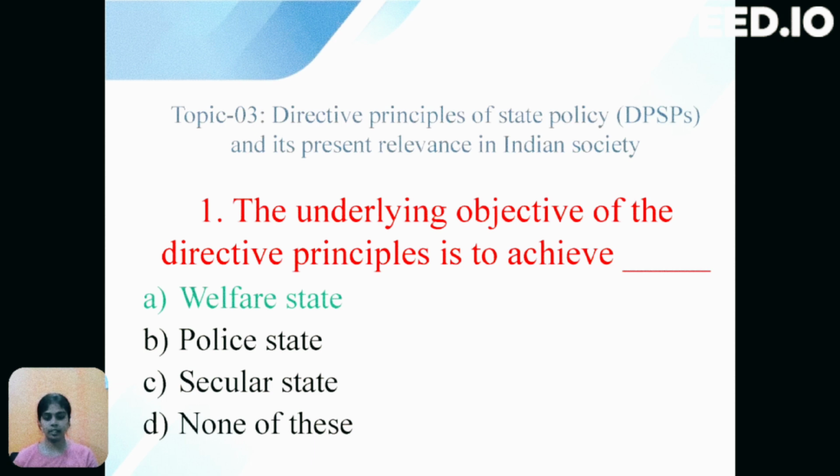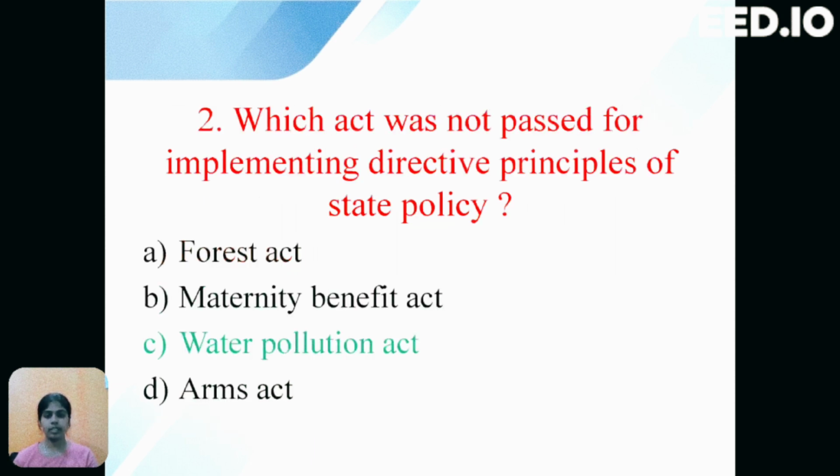The correct option is A, that is welfare state. Next question is which act was not passed for implementing directive principles of state policy? The options are option A Forest Act, option B Maternity Benefit Act, option C Water Pollution Act, option D Arms Act. The correct option is C, that is Water Pollution Act.